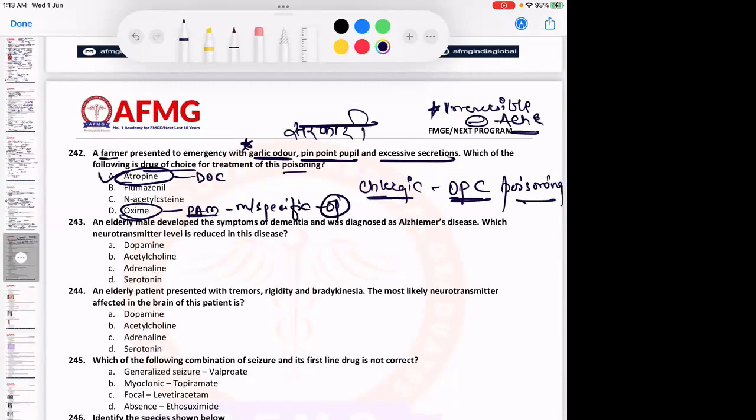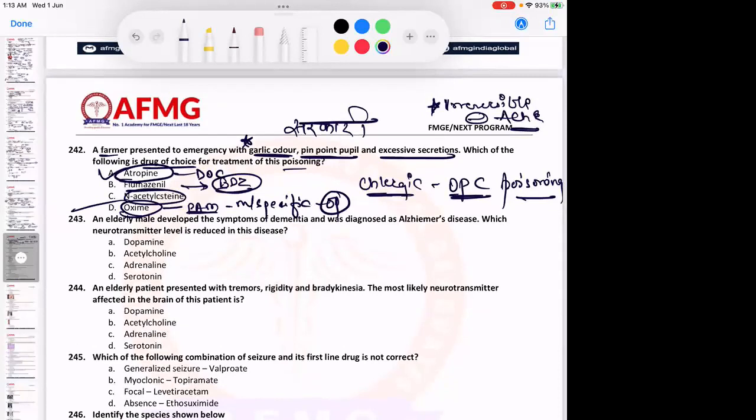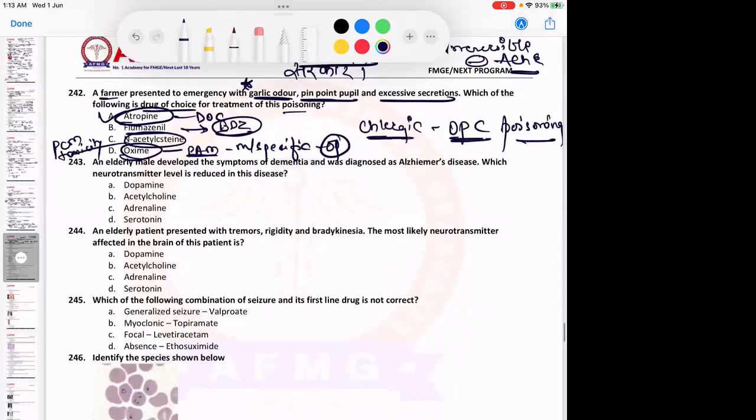Flumazenil is the antidote of choice for benzodiazepine toxicity. And this was the question in NEET PG examination. Don't judge it. N-acetylcysteine. So there was a case of paracetamol toxicity. What is the antidote of choice? So for PCM or paracetamol toxicity, the antidote of choice is N-acetylcysteine. Okay, all of these are questions. No issues with this. Please remember.